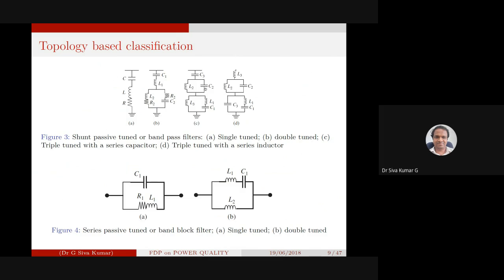Triple tuned with a series inductor, whereas the triple tuned with the series capacitor over here. We have shifted over L3 and C3 also.